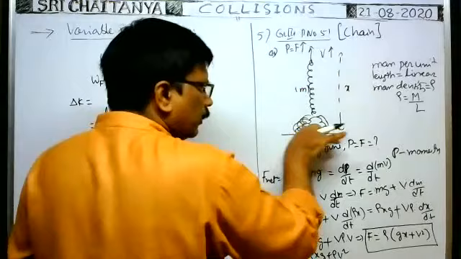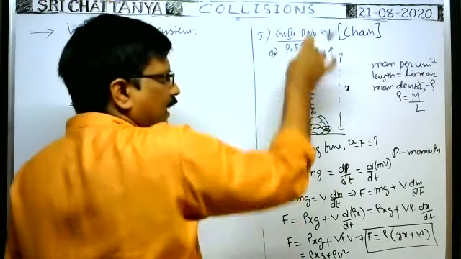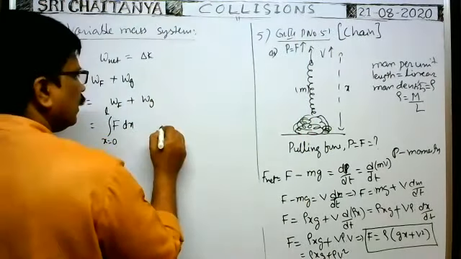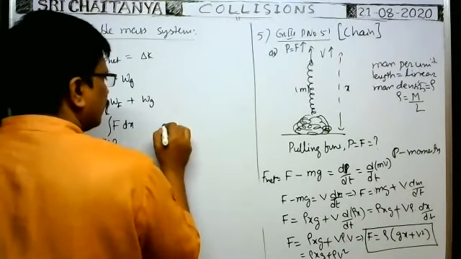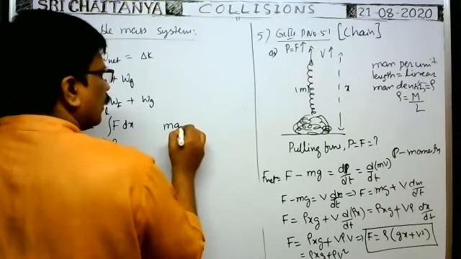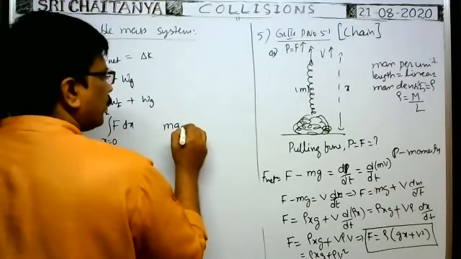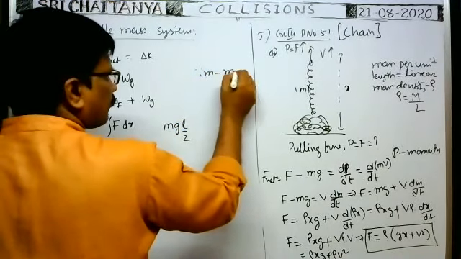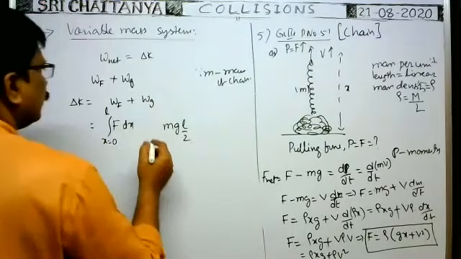The chain is entirely on the table, and we pull it vertically upwards. What is the work done? The central mass is raised by a height L/2. So the work done is mg into L/2, where m is the total mass of the chain.